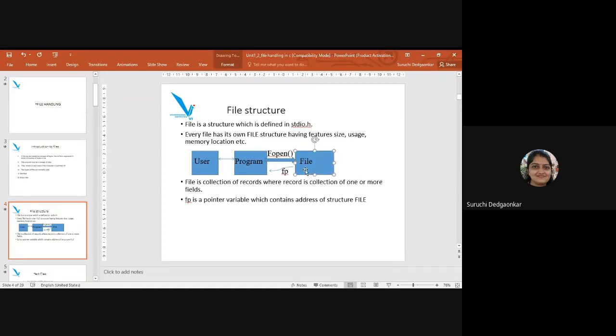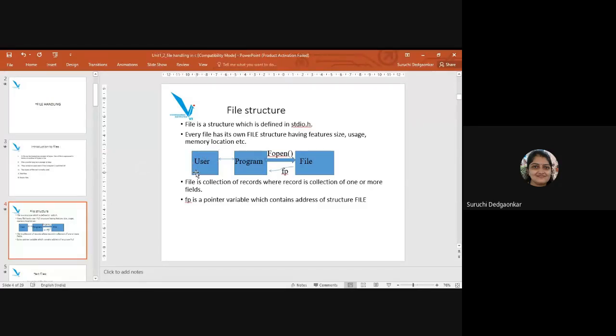Whenever required, using certain functions we will be able to fetch those details from the file, process them, and show them again to the user. Like this, we should have communication with the file.